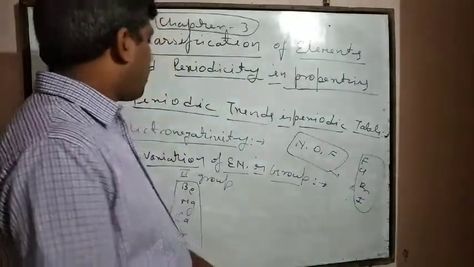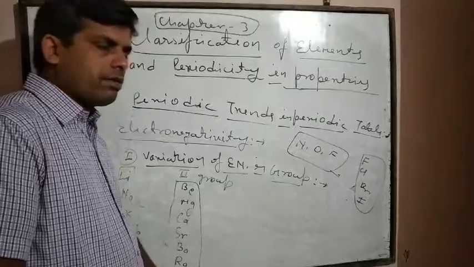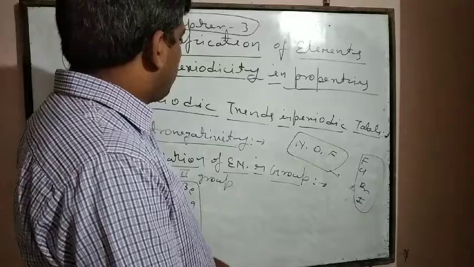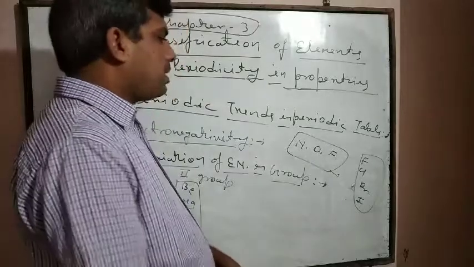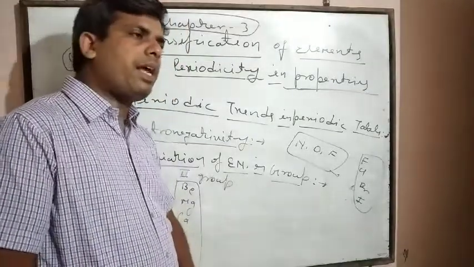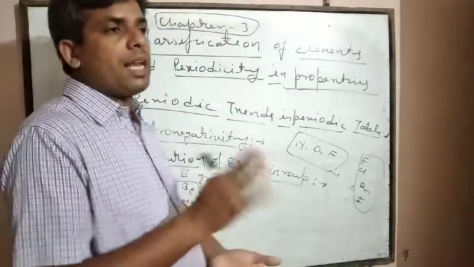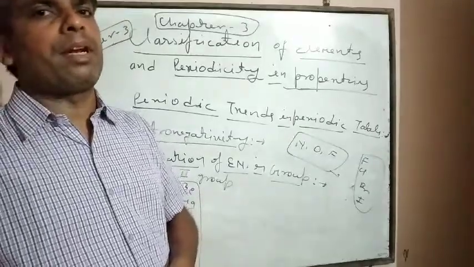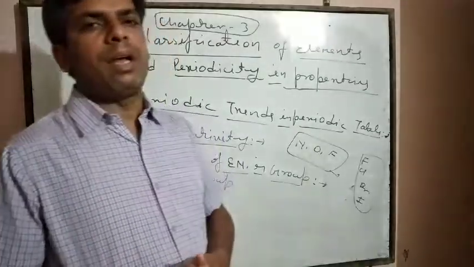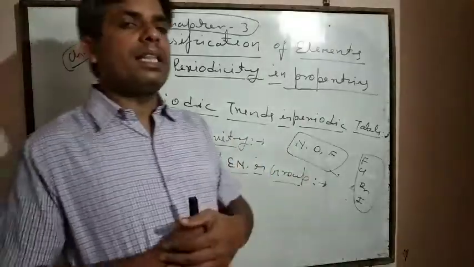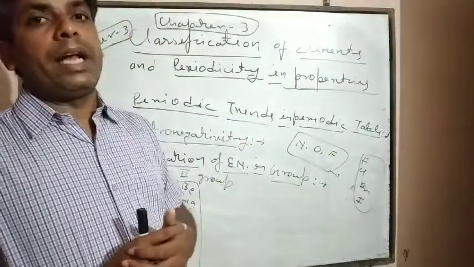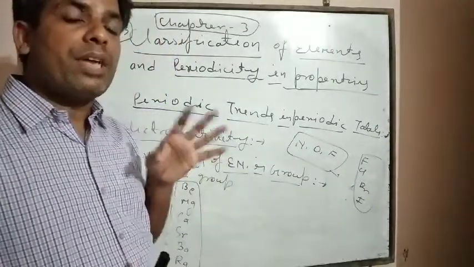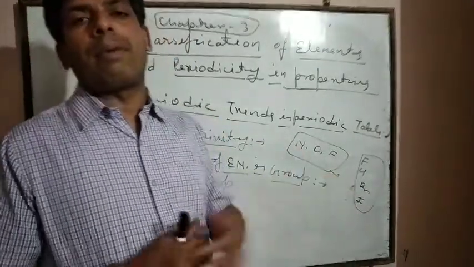The best application of electronegativity is found in chemical bonding. I already told you why. When ionic bond formation takes place, one atom should be less electronegative and another atom should be highly electronegative. One atom has a tendency to lose electrons and another atom has a tendency to gain electrons. The atom which gains electrons has a smaller atomic radii and the atom which loses electrons has a bigger atomic radii.